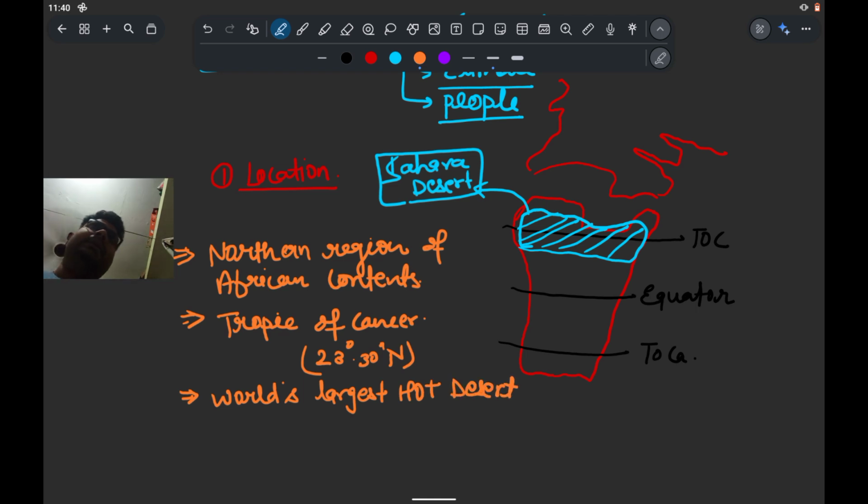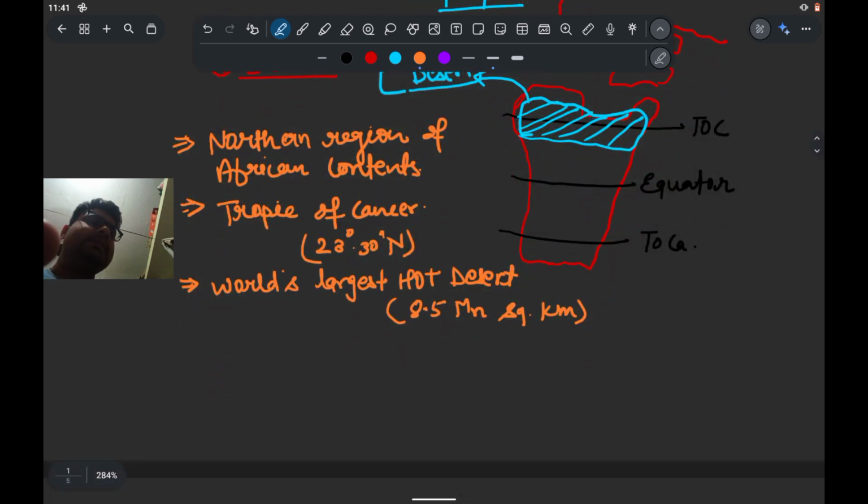अगर इसके एरिया की बात करें, it is roughly more than 2 times the area of the Indian subcontinent. As India's total area अगर हम बात करें तो it's 3.28 million square kilometer, while the Sahara Desert area की हम बात करें it's roughly around 8.5 million square kilometer.